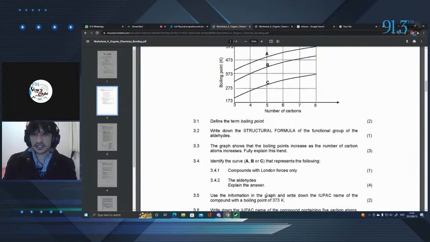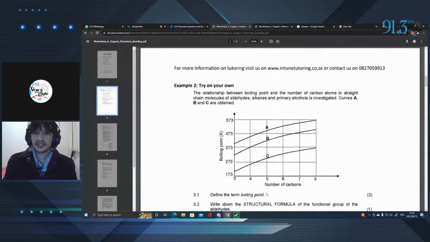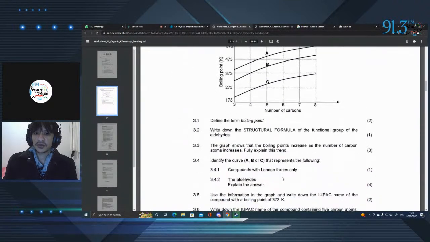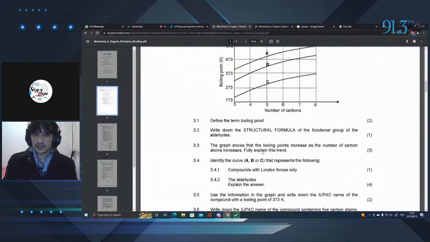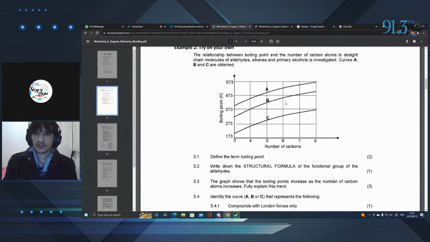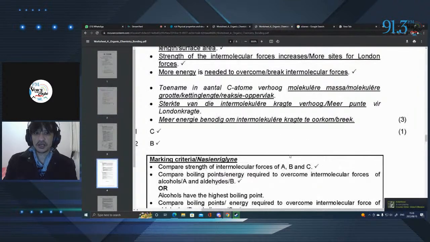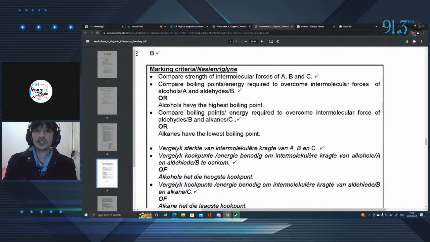The aldehydes, explain your answer. So remember, we saw the aldehyde. It had a double bonded oxygen to it. So if we take a look here, this would most likely be B, because A would have your hydrogen bonds because it's OH, straight off the bat an OH. So aldehyde is going to be B. Explain your answer. So once again, it comes down to the type of intermolecular forces.